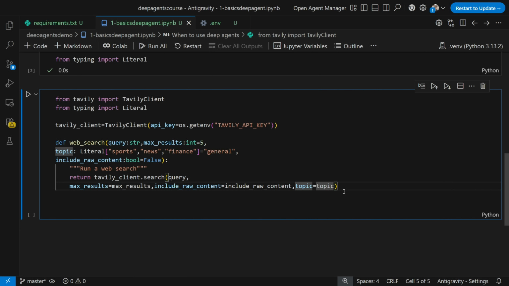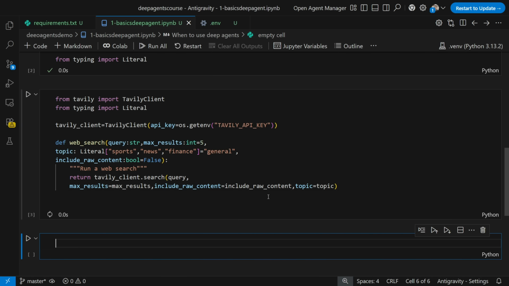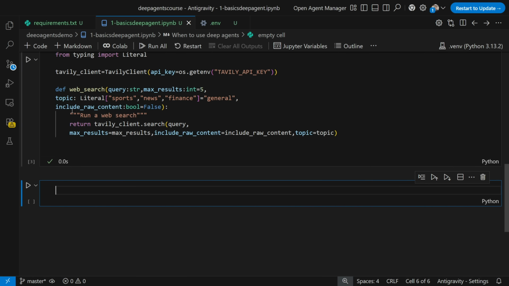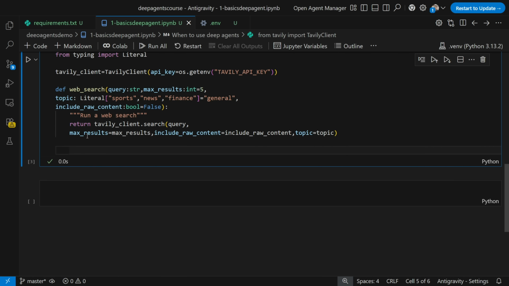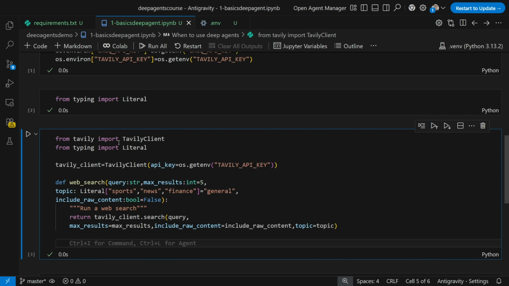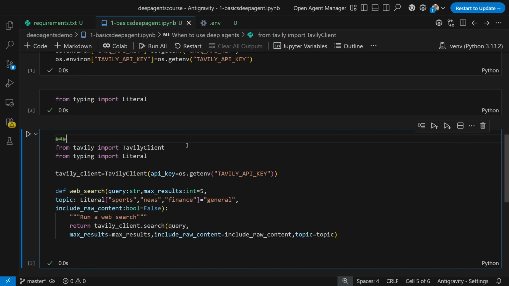Here you can see that I've given all these things, and finally we do a web search. So this is my web search functionality, and this is basically returning the query that we have done on the internet with the help of Tavily client. Now these are my tools that we are going to use. So this specifically we are going to use as a tool, and this tool is for the internet search.